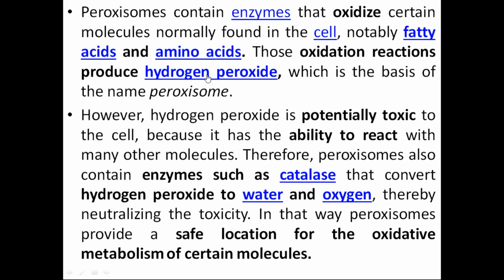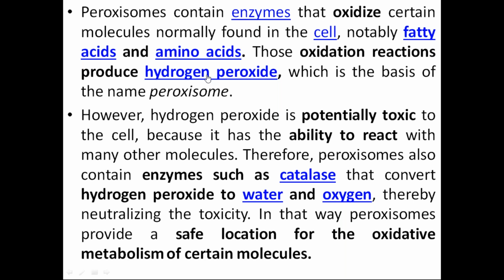They can oxidize these membrane lipids, and once the membrane lipids are not stable, the cell will not be stable. That is why we should remove this hydrogen peroxide from the cell's